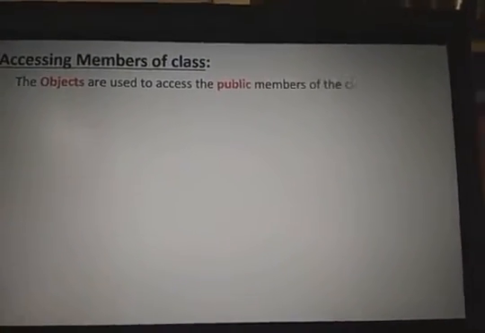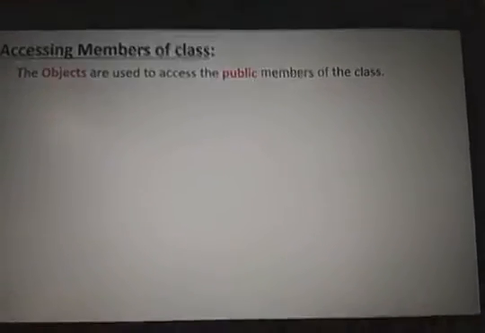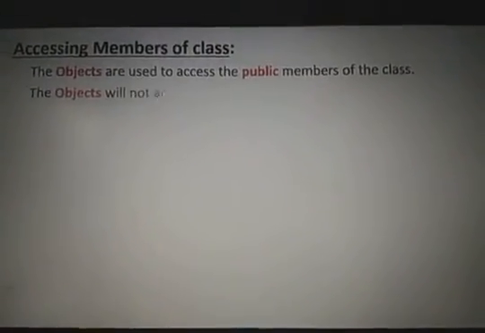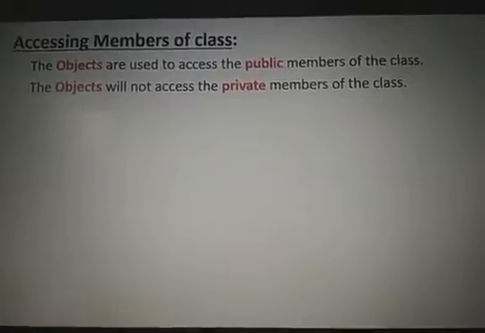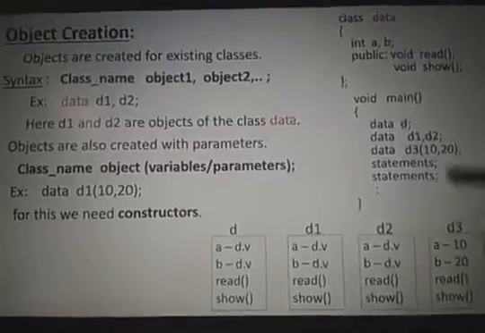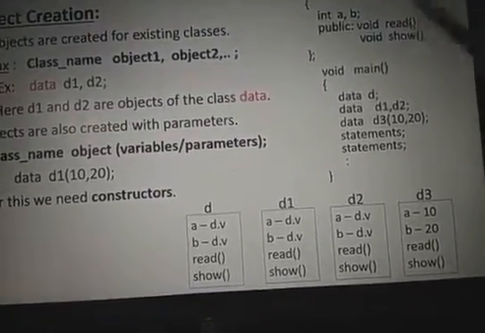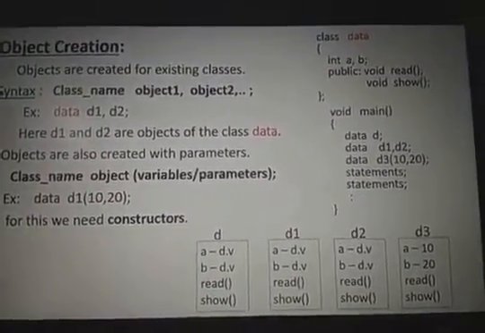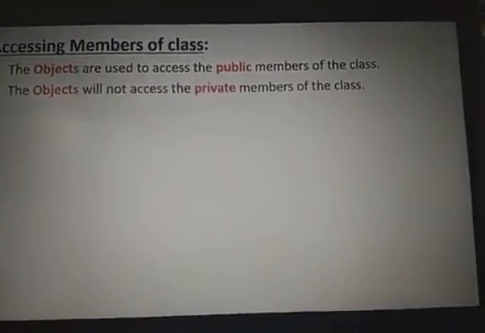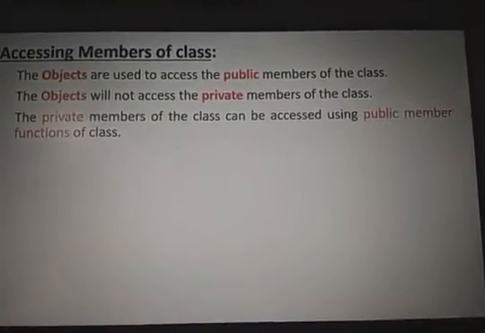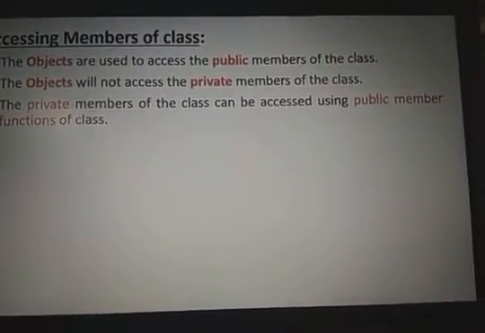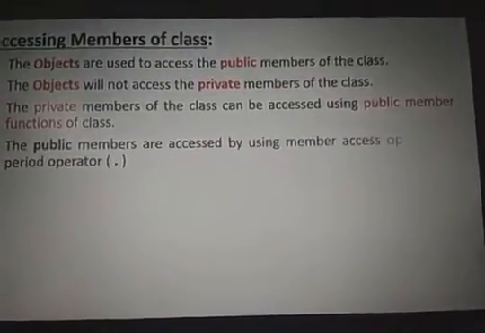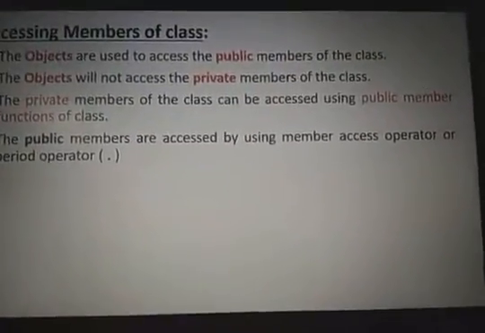Objects are used to access the public members of the class, not the private members of the class. So we can access only public members. In this class we can access only these two, but we can't access a comma b. So only public members of the class can be accessed with the help of the objects, but private members can be accessed by using the member functions of the class. Public members of the class can be accessed by using the dot operator.